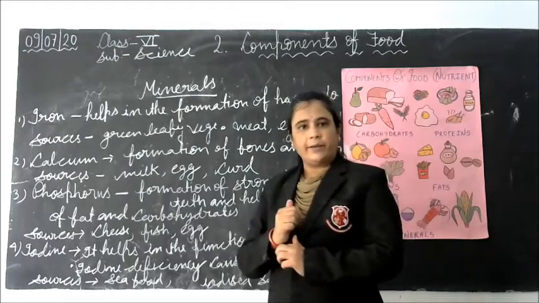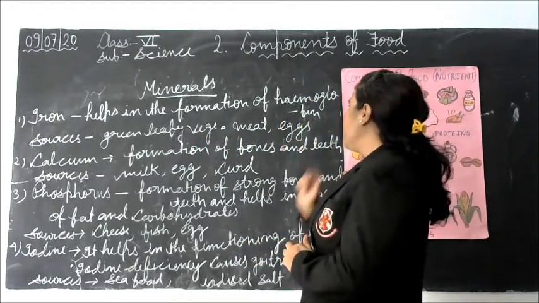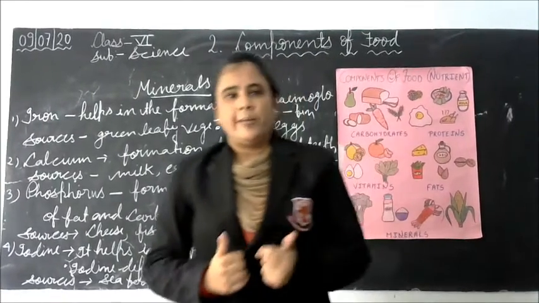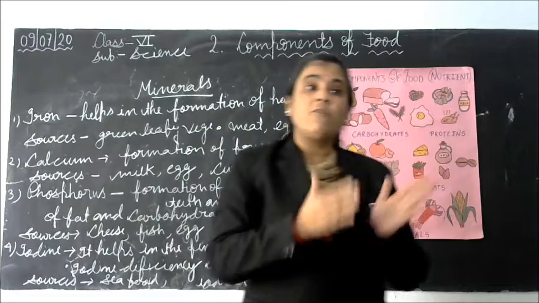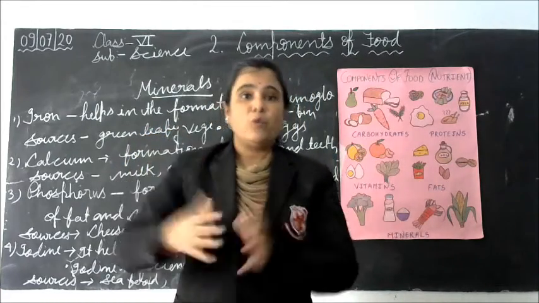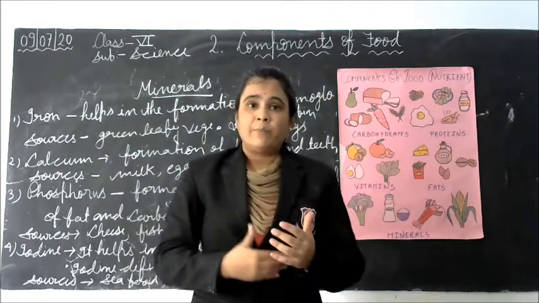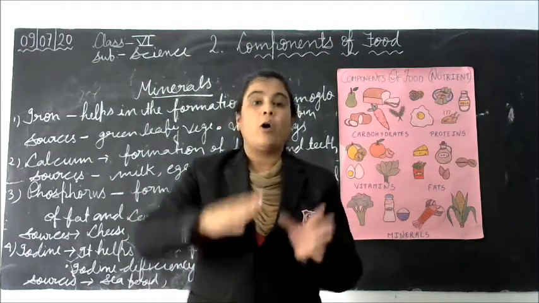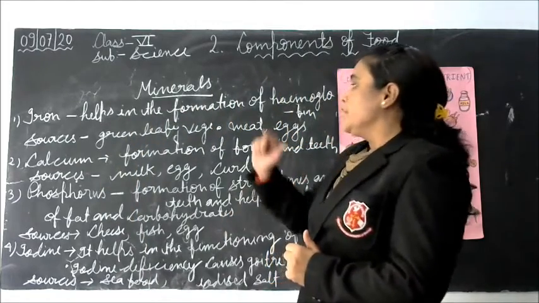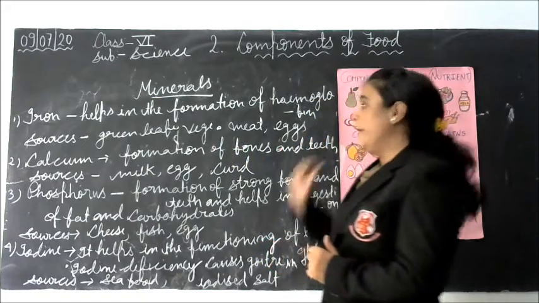First, I have taken iron. Iron helps in the formation of hemoglobin. Students, our blood is red in color due to the presence of iron. Now this hemoglobin helps to carry oxygen from the lungs to all parts of our body. Sources of iron: green leafy vegetables, meat, and egg.